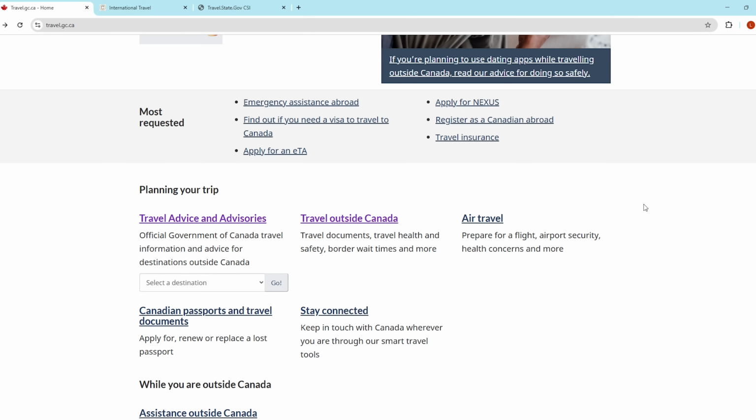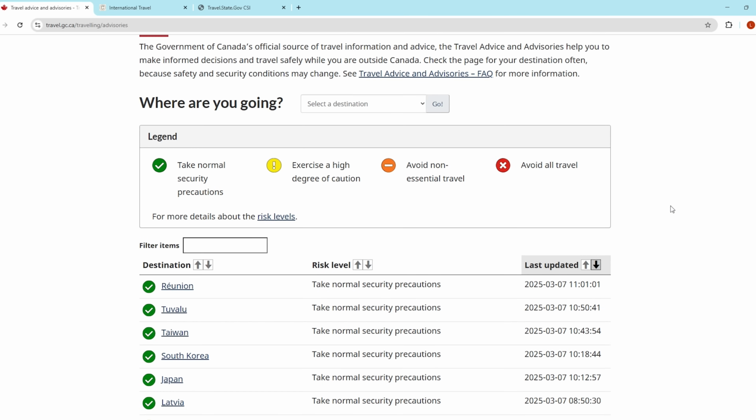All right, start with the Canadian website. We'll kind of jump in between both. So when you get here, you're just going to click on Travel Advice and Advisories, and it's going to show you the landing page once you get here. You will notice there are 4 different ratings. They're color-coded. Let's go to the Secretary of State website.